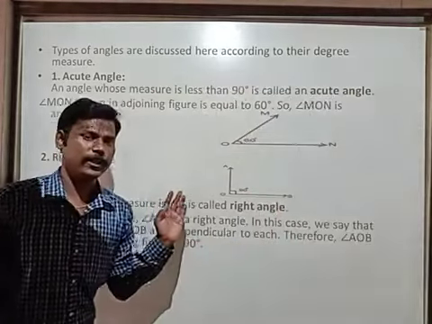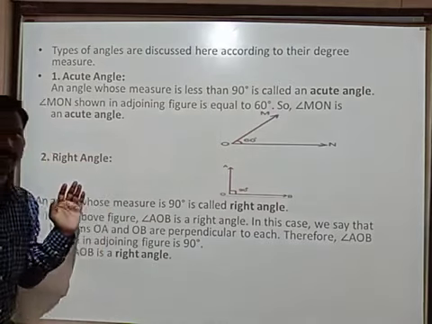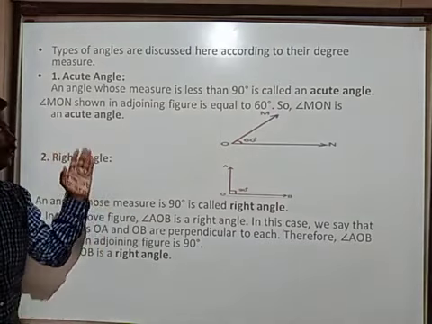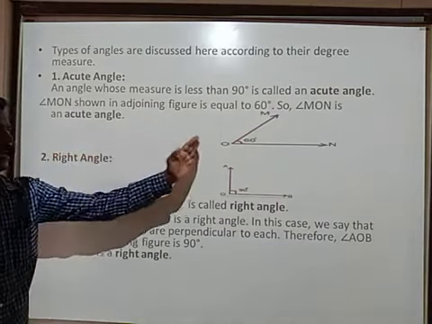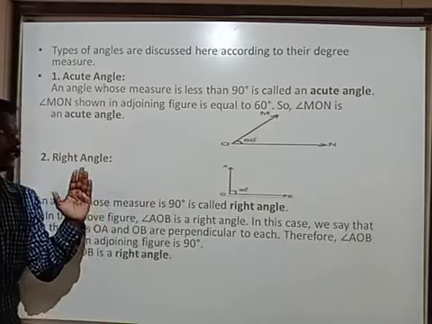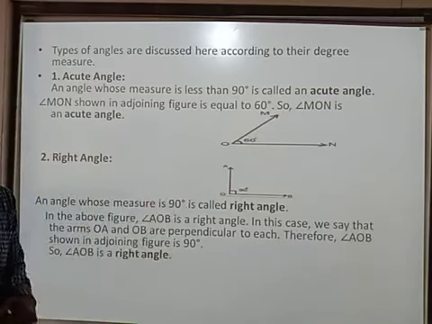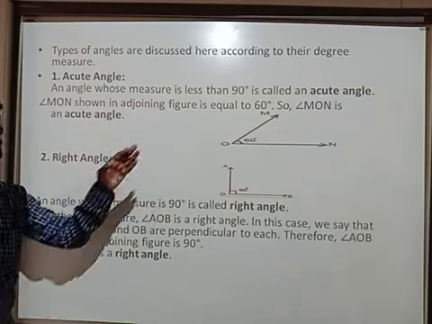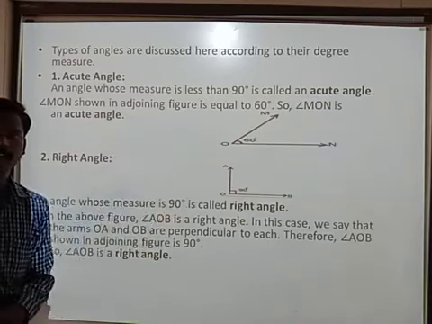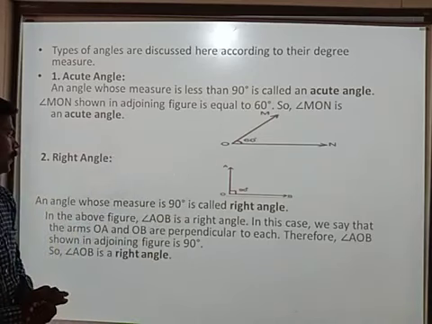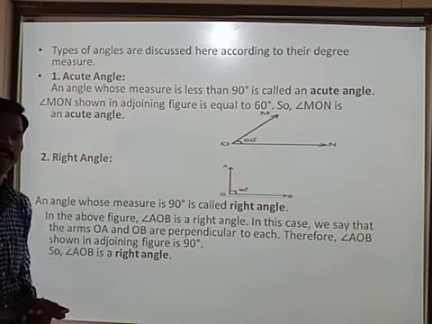Please note it down, children, all of you. Once again, definition. An angle whose measure is less than 90 degrees is called an acute angle. In this diagram, MOA is called an acute angle. Next, second type, right angle.